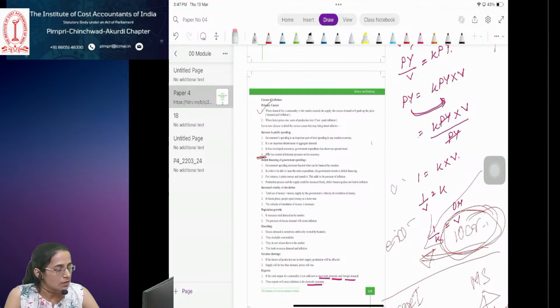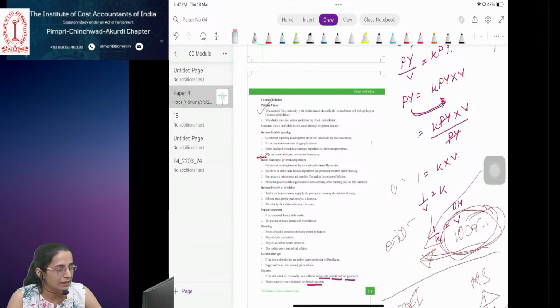Why? See, suppose I have purchased some raw material and I produce the output, and there is time for me to sell the output in the market and get the amount from the debtor. The debtor, that is the customer, has not yet paid me the amount, but I want to pay my creditor, that is the person from whom I have purchased the raw material.